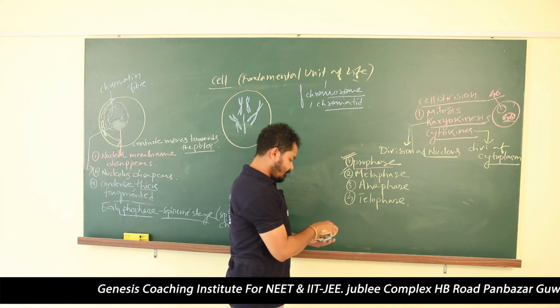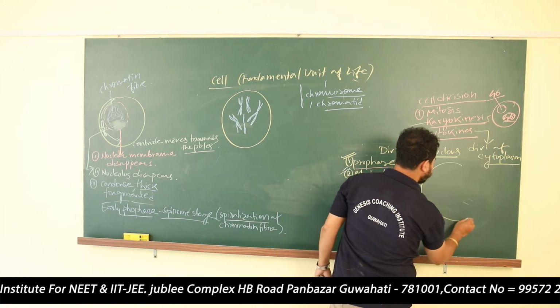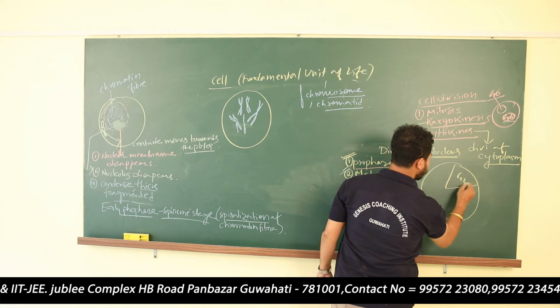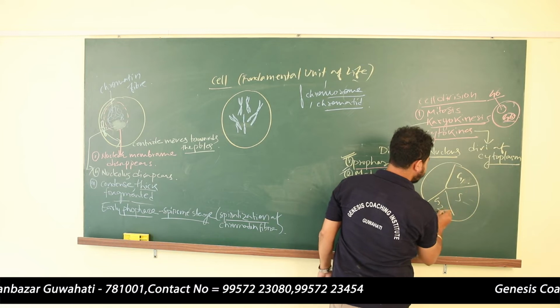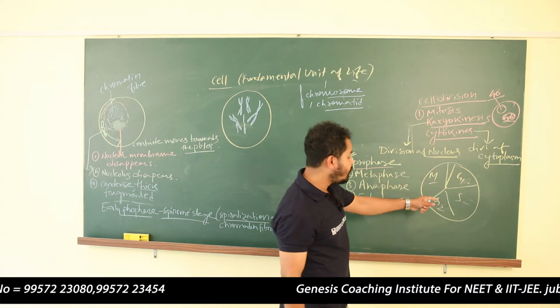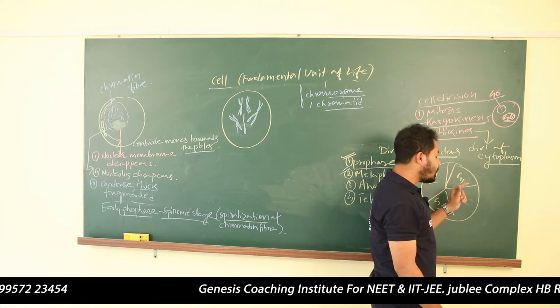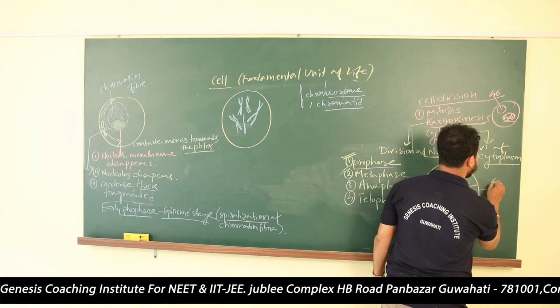I explained this to you during S phase. Suppose this is the cell cycle. This is G1, S, G2, and this is the M phase. So during S phase, DNA replication has taken place. I have told you, DNA replication means from 46 chromosomes.